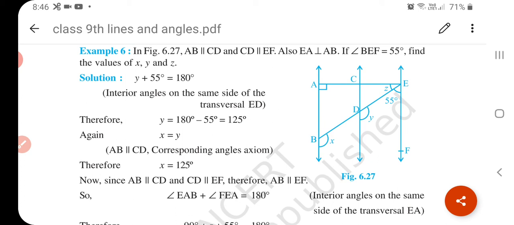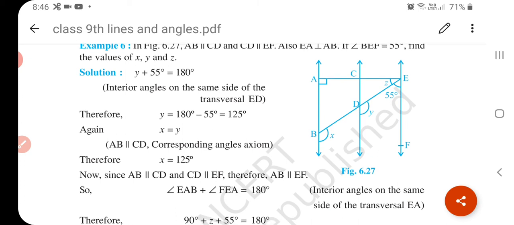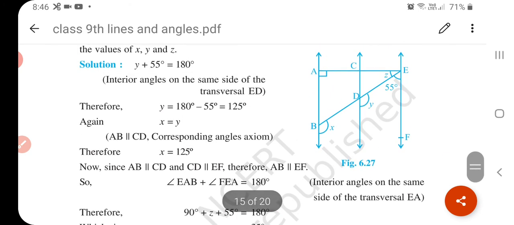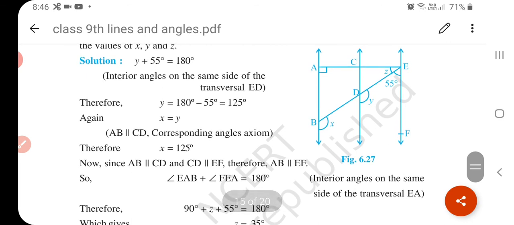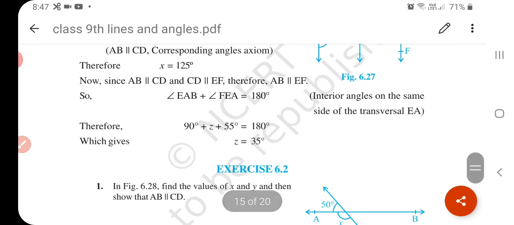Now what about z? Angle EAB and angle FEA add up to 180, because these are interior angles on the same side of the transversal, which is 180 degrees. So 90 plus z plus 55 is equal to 180. So z is equal to 35 degrees. Understand? So think about it.